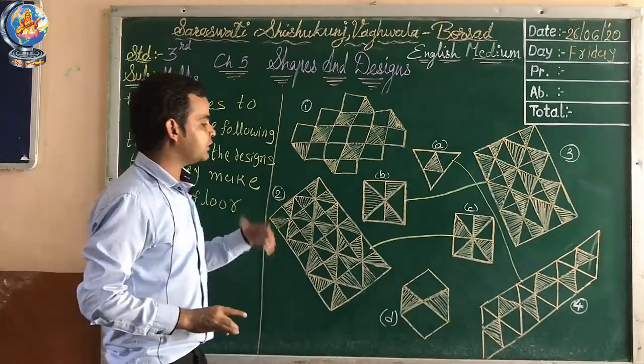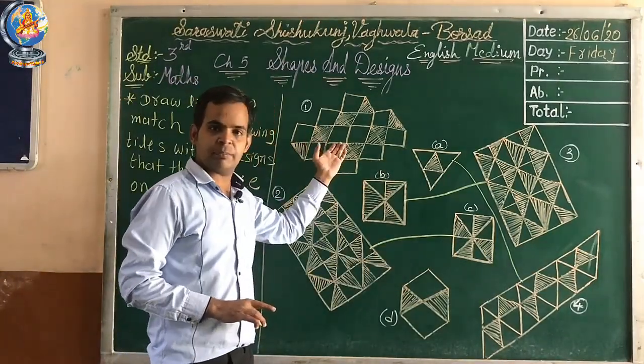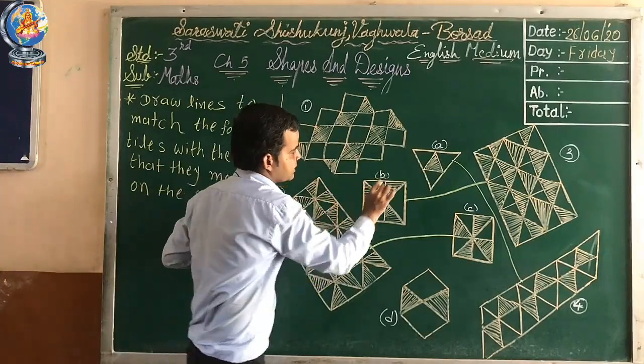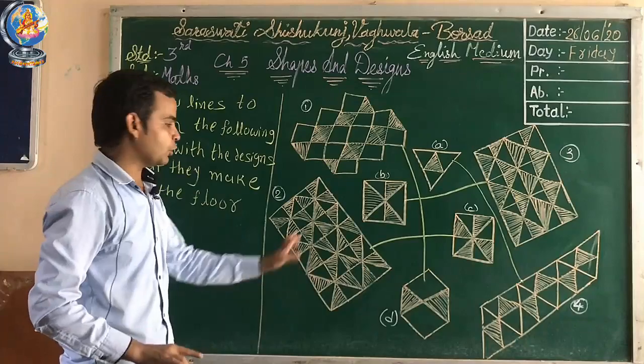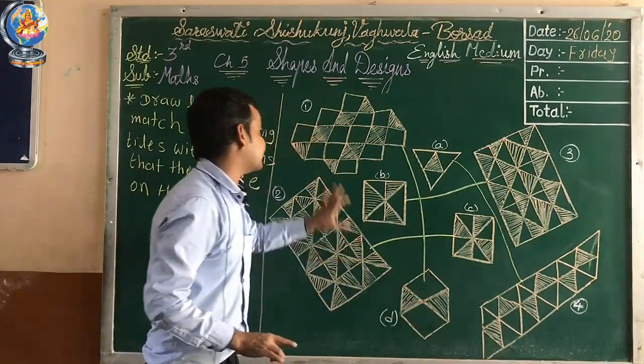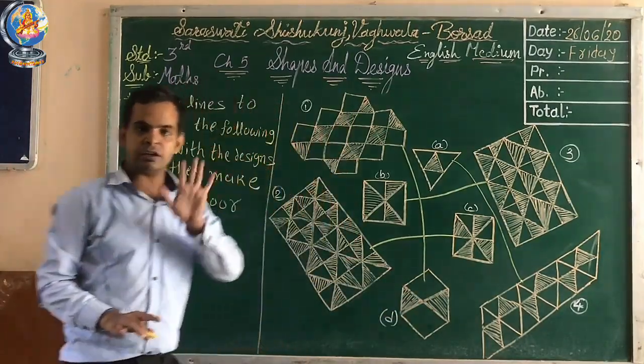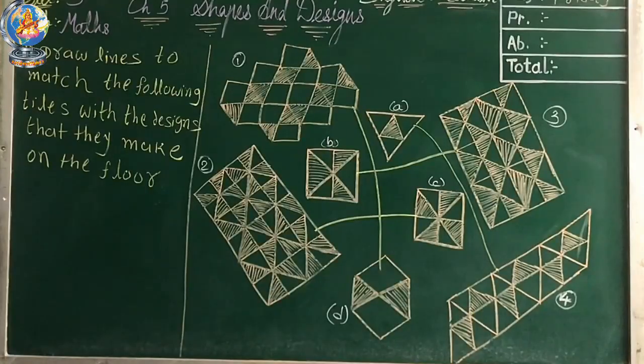Understood? Now the last one, only this one remains. So you have to match D with 1. Here the triangles are settled. Right, understood about this topic?